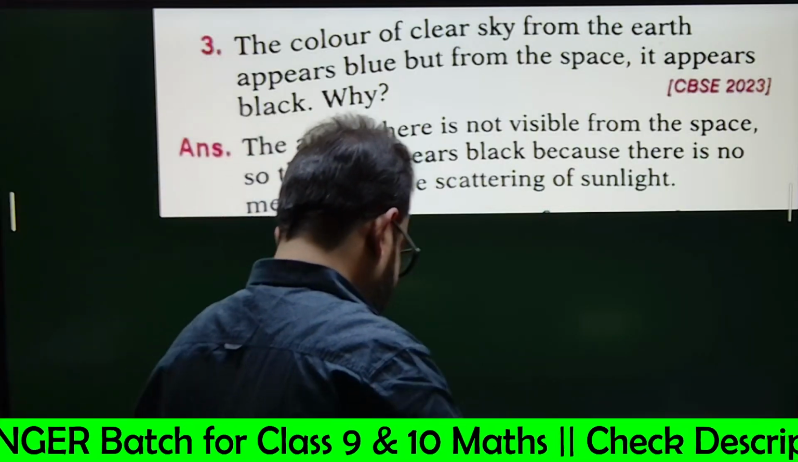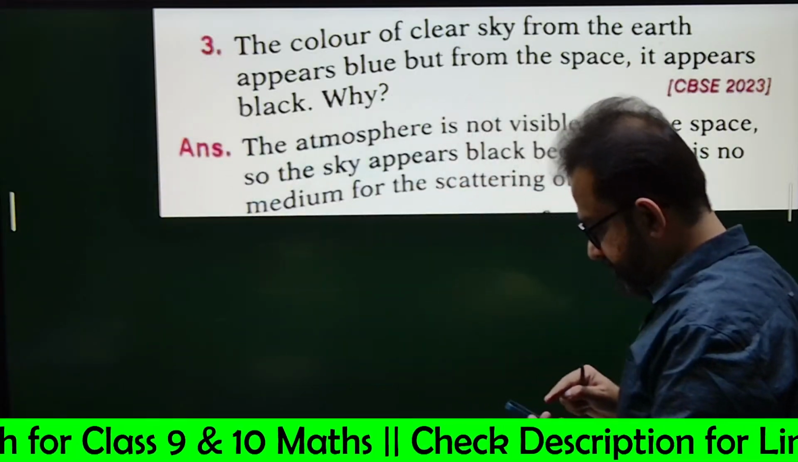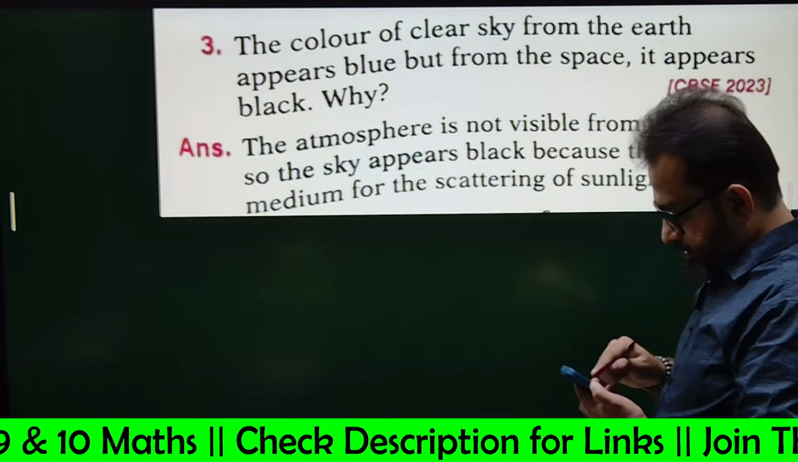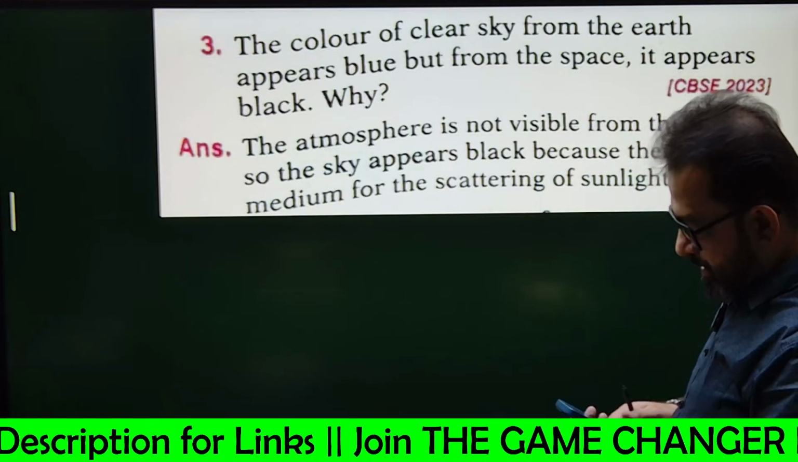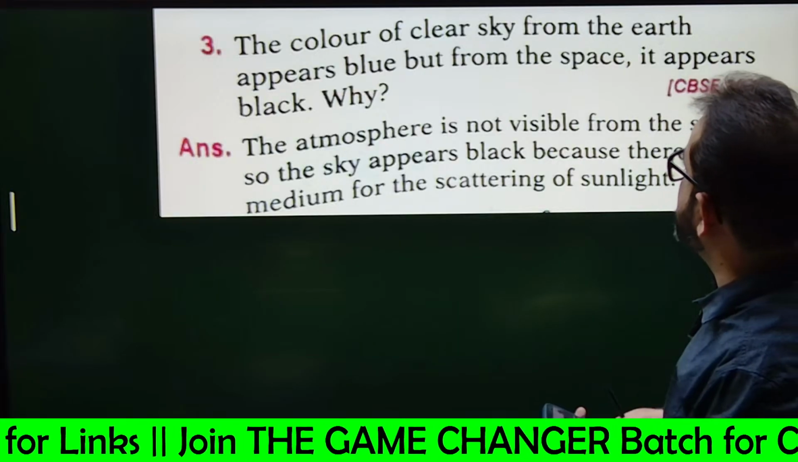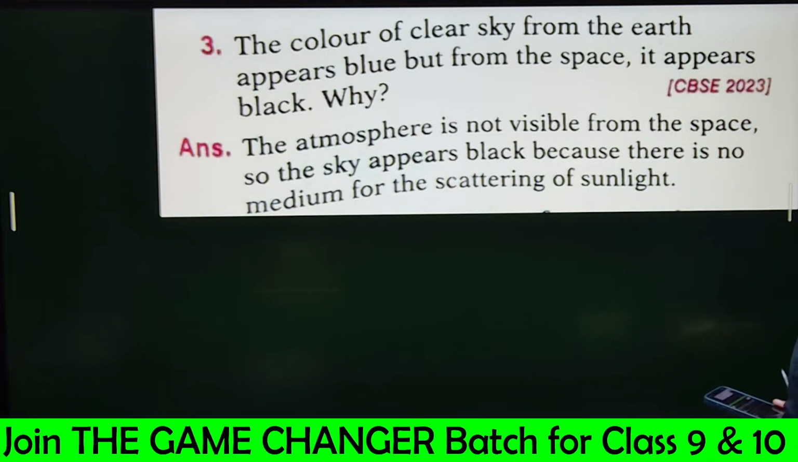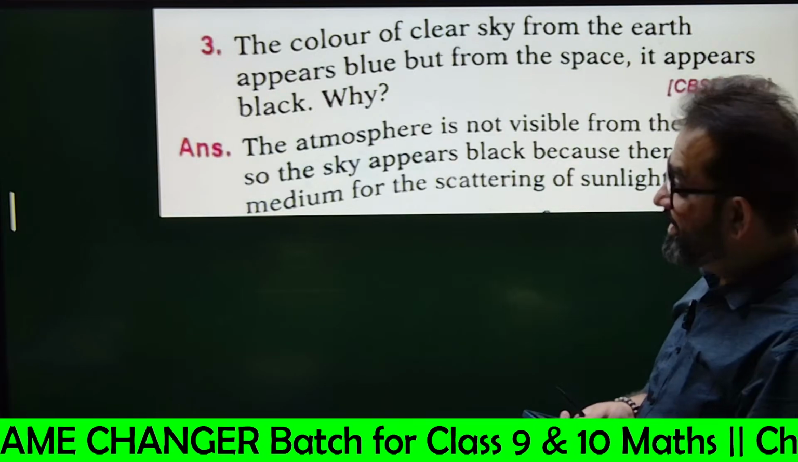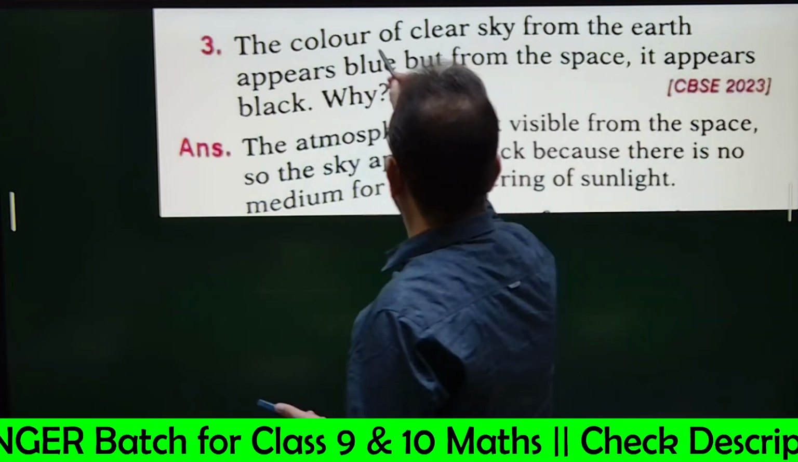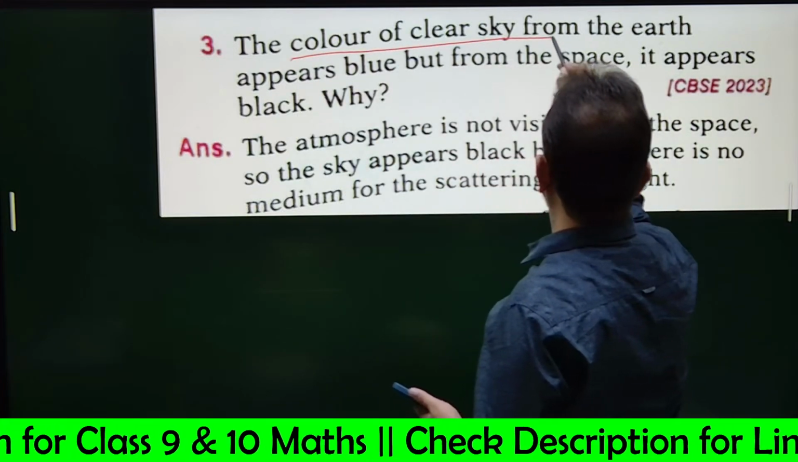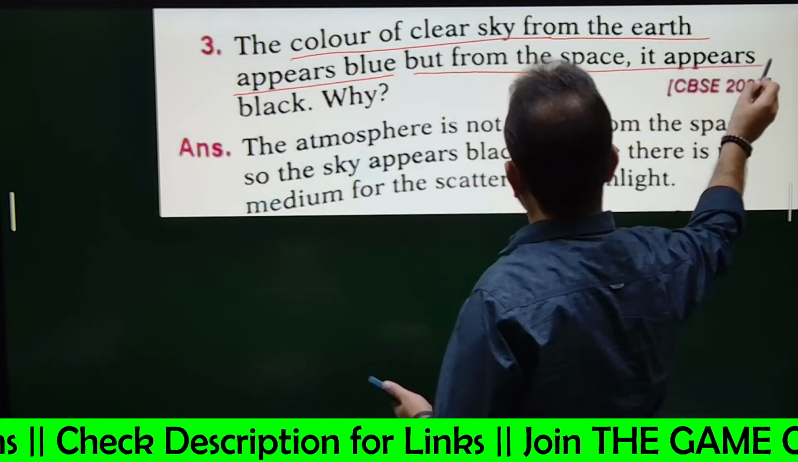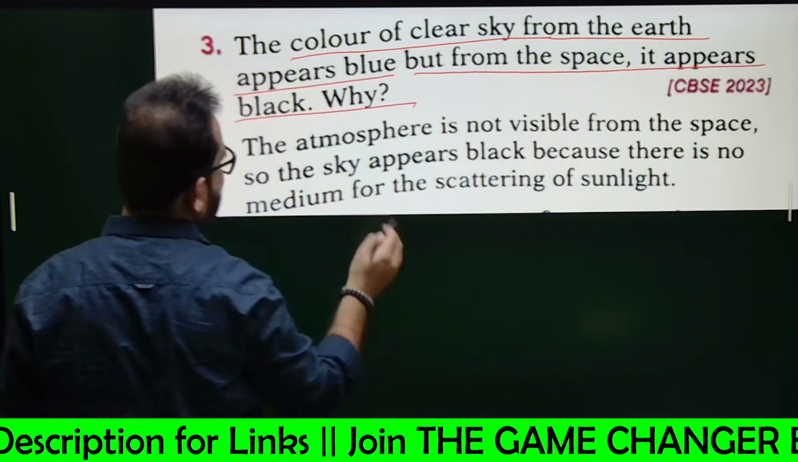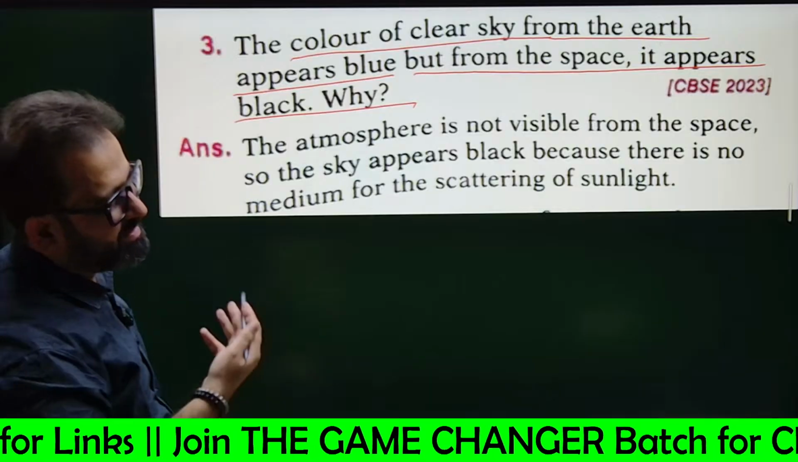Okay, see what the question says. The color of clear sky from the earth appears blue, but from the space it appears black. Why? This is because the atmosphere is not, just read it.